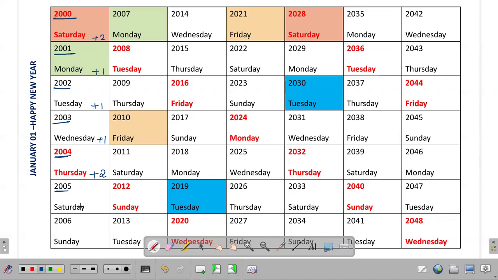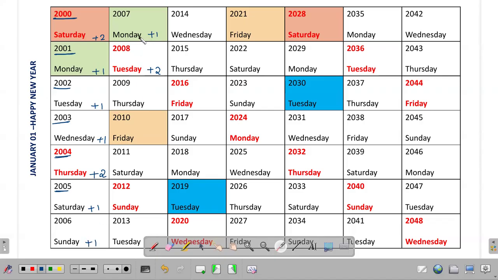And the same logic continues. It follows plus 2, plus 1, plus 1, plus 1, plus 2. Like that it goes. So look at this: plus 2, plus 1, plus 1, plus 1, plus 2, plus 1, plus 1, plus 1.